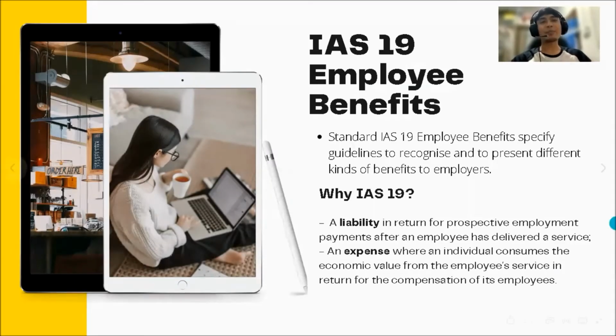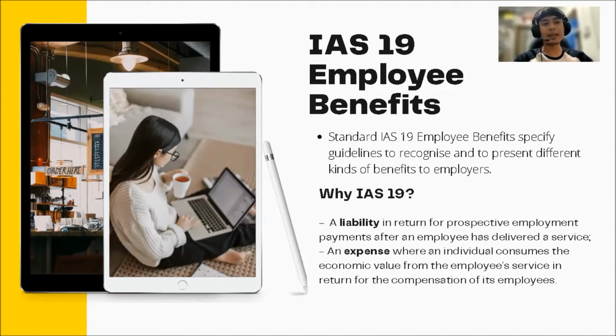So today my part is going to talk about IAS 19 employee benefits for the introduction. It is a standard about employee benefits that specifies the guidelines to recognize and to present the different kinds of benefit to the employee itself. IAS 19 is categorized into two accounting principles, which fall under liability and expenses.